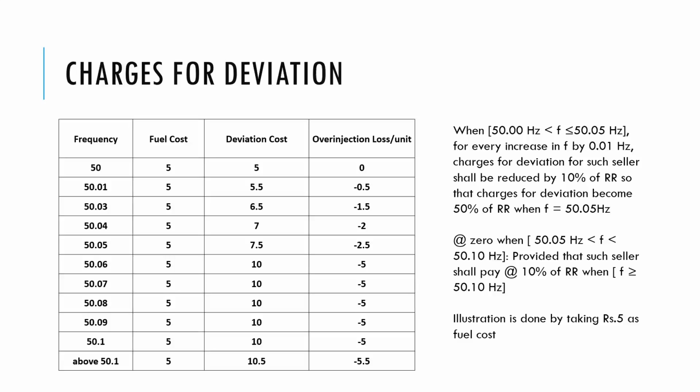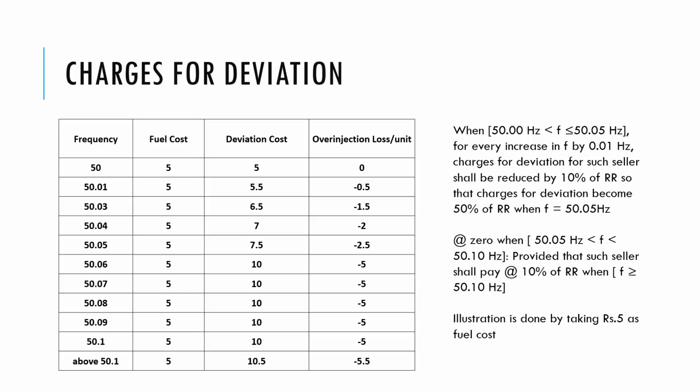Now, above 50.05 hertz to 50.10 hertz, the charges would be zero. That is, we don't get any ECR charges if we continuously over inject above 50.05 hertz.